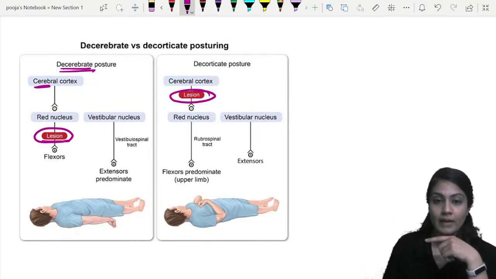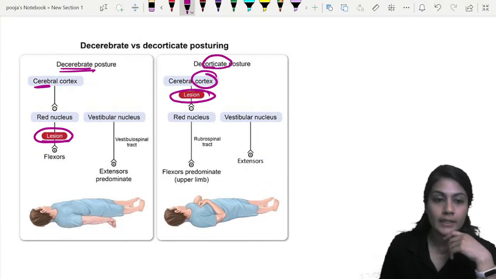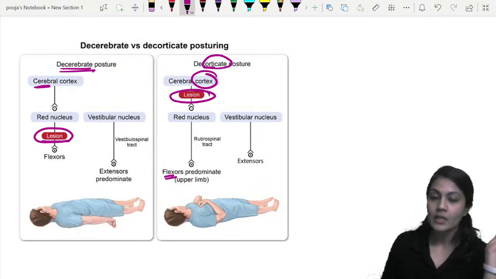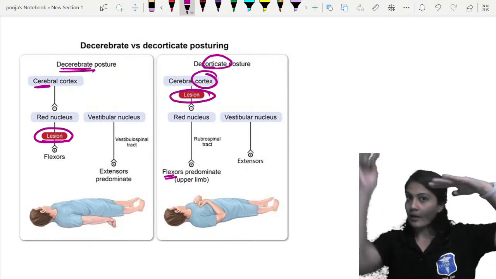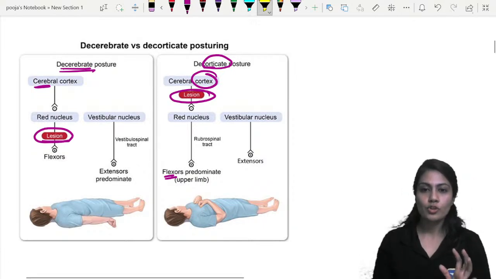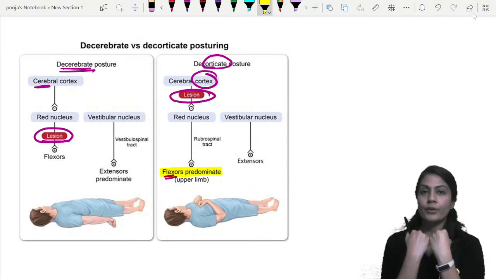Cortex is removed. We are just removing the cortex. Decerebrate means we are removing the red nucleus also. Now this red nucleus provides the signals to the flexor predominant. If the cortex is gone but the red nucleus remains intact, it is going to stimulate the flexors of the upper limb, and that's why the flexion is going to be seen.